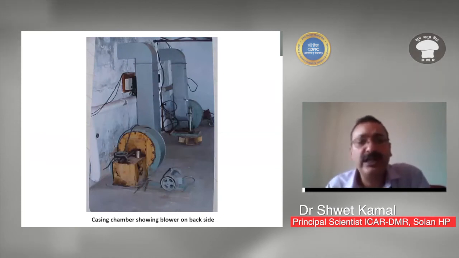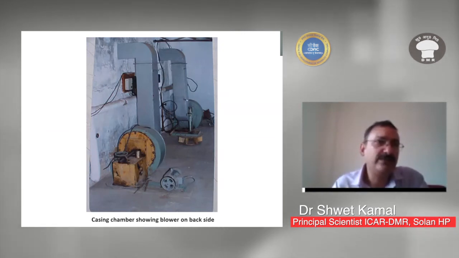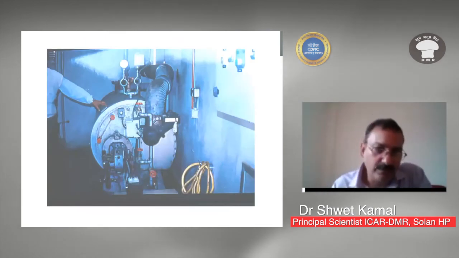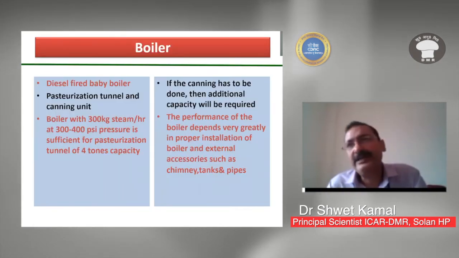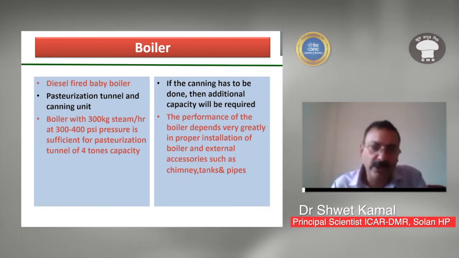Right. So this is a blower fitted on the back side of the casing soil chamber, so that the steam can be circulated inside the casing soil room and the soil can be pasteurized. Then this is a boiler which is fitted for the casing soil room. Now, the boiler can be of two types: it can be a diesel fired boiler or a wood fired boiler.